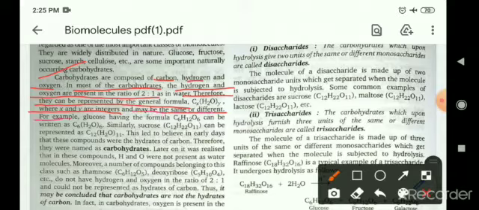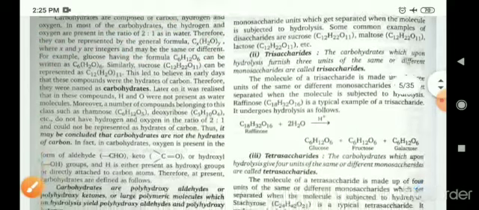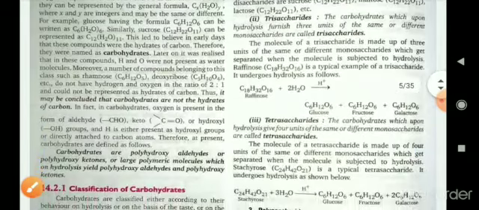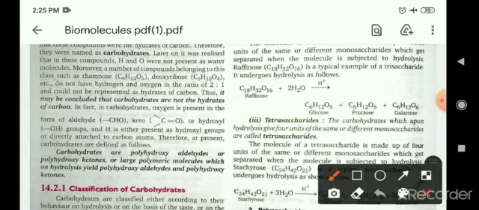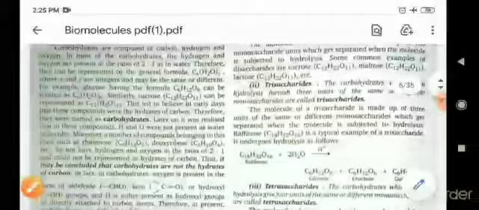For example, glucose having the formula C6H12O6 can be written as C6(H2O)6. So it is the general formula for carbohydrates. It may be concluded that carbohydrates are not the hydrates of carbon.